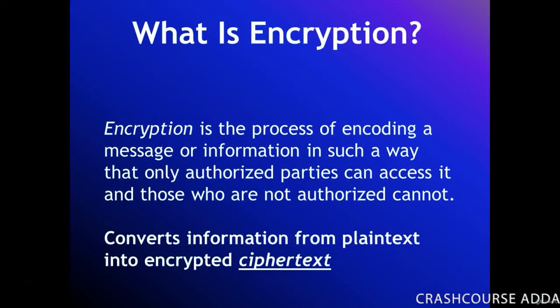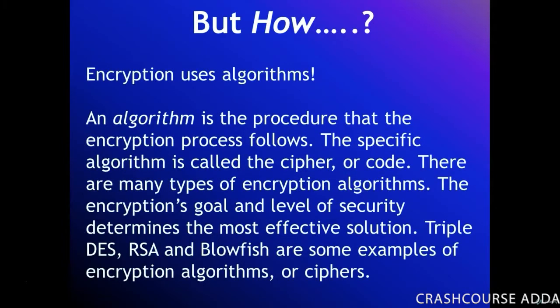What is encryption? Encryption is the process of encoding a message or information in such a way that only authorized parties can access it, and those who are not authorized cannot. It converts information from plain text into encrypted ciphertext. But how does it do this?